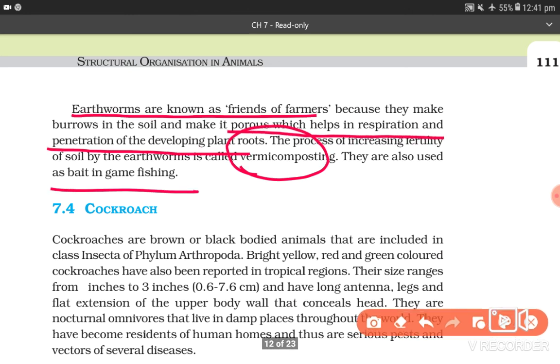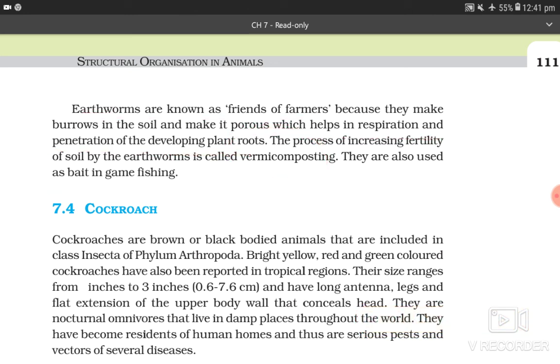So this was all about earthworms, and in the next session we will learn about cockroach and frogs.